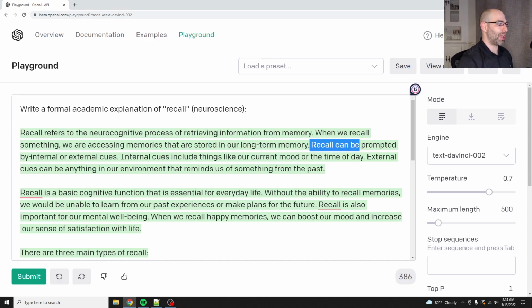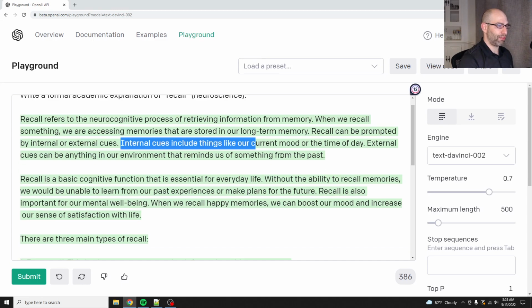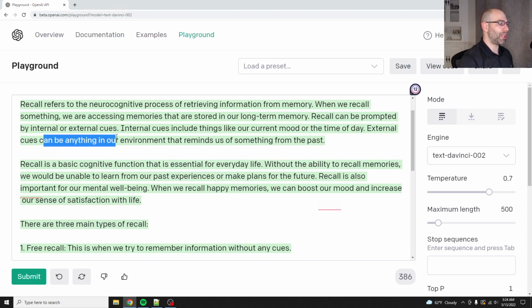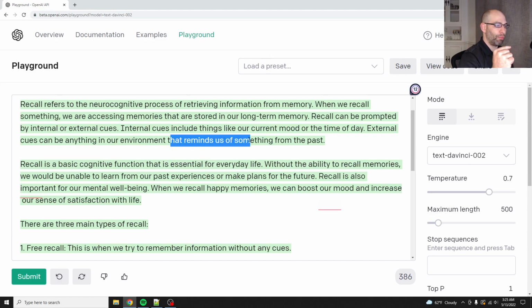Recall can be prompted by internal or external cues. Internal cues include things like our current mood or the time of day. External cues can be anything from our environment that reminds us of something from the past. This idea of internal and external cueing, I talk about in my book. Basically, your brain is always searching for related memories, completely unconscious, all the time.